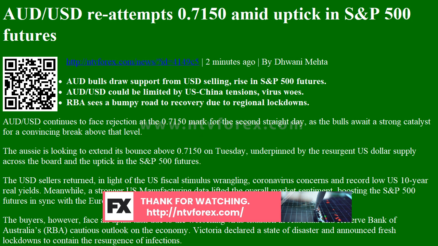Victoria declared a state of disaster and announced fresh lockdowns to contain the resurgence of infections. The RBA kept its cash rate unchanged at a record low of 0.25% at its monetary policy meeting held earlier today. But the central bank predicted that the economic recovery will likely be both uneven and bumpy. Looking ahead, the risk sentiment and dollar trades will continue to play out ahead of the US factory orders data and stimulus talks. AUD/USD technical levels.